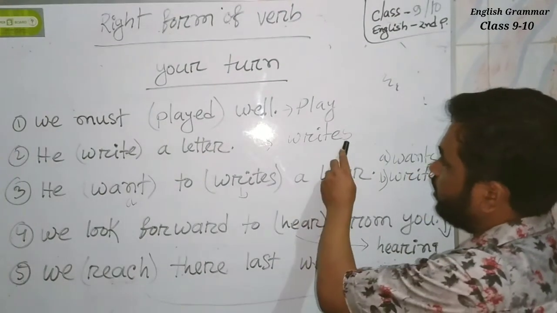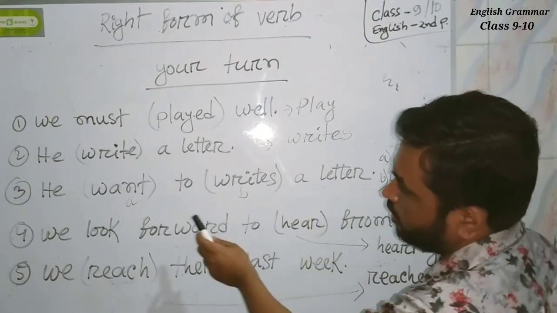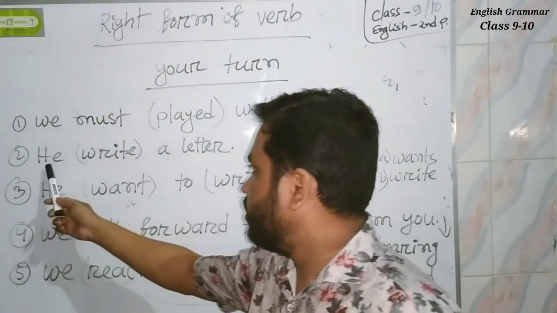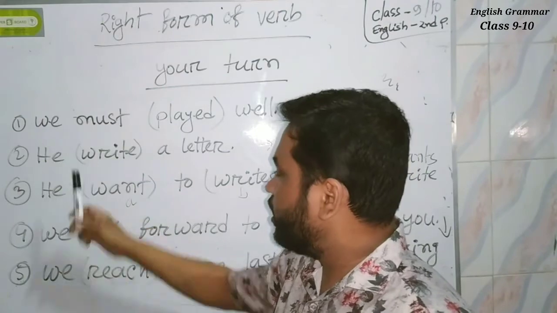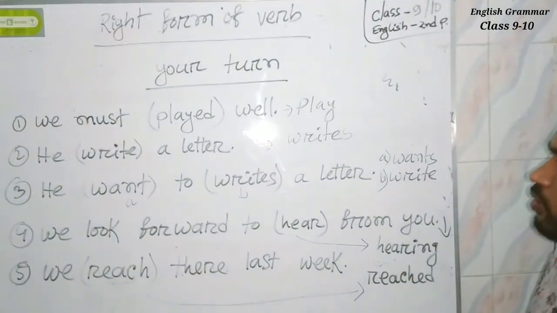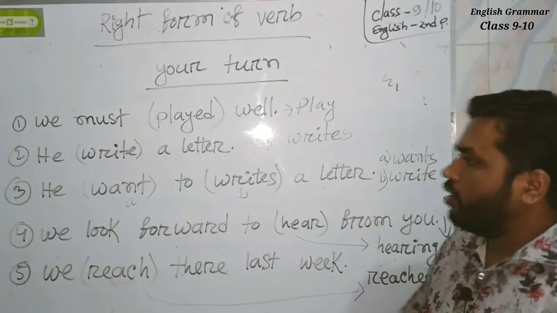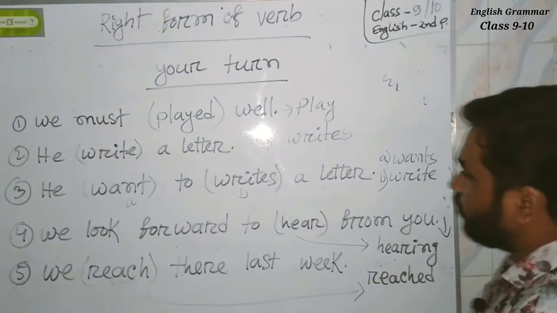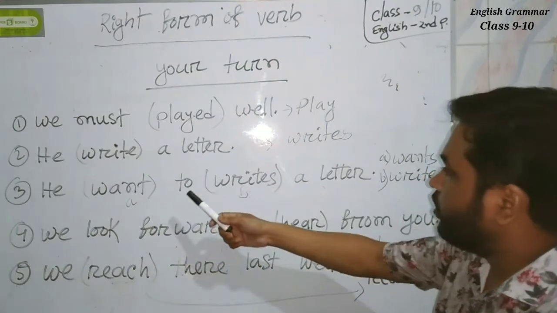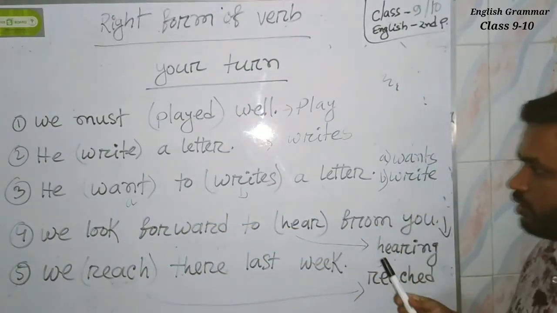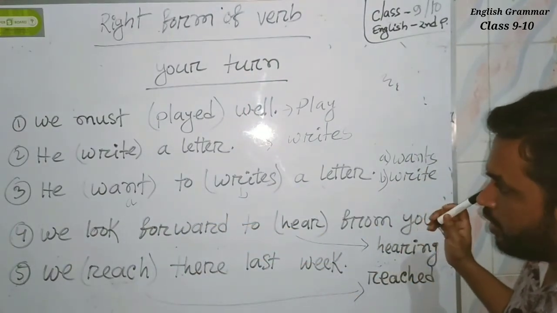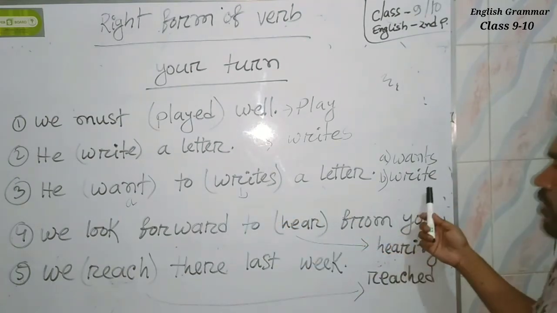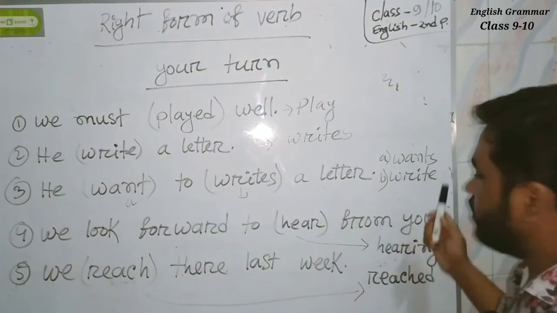Here s is added with the verb write, because the subject of this sentence is third person singular number. And in the third sentence, the correct verb of A is wants. Here s is added. And the second correction is right, because after to verb 1 is used.